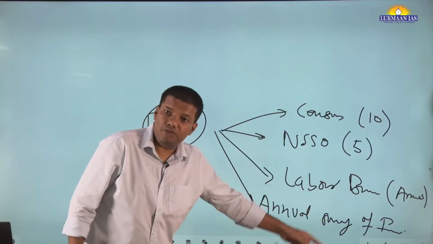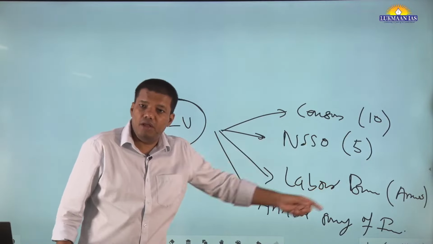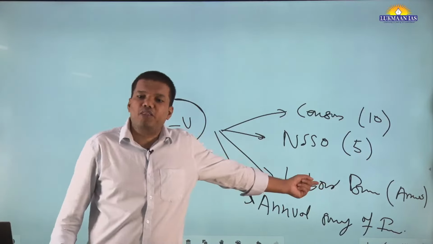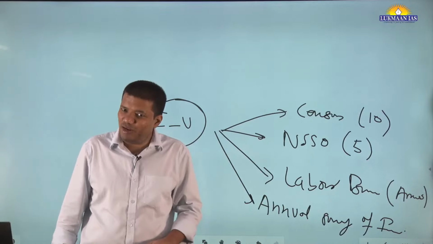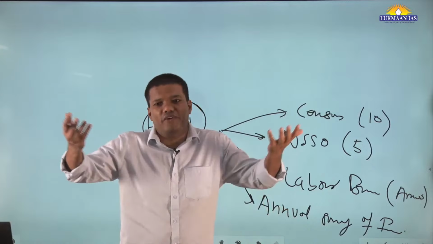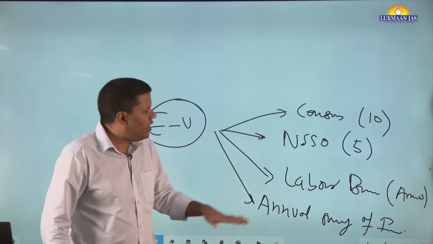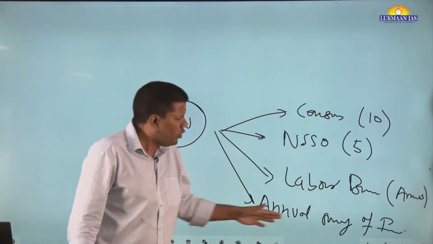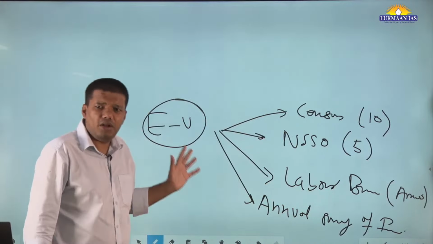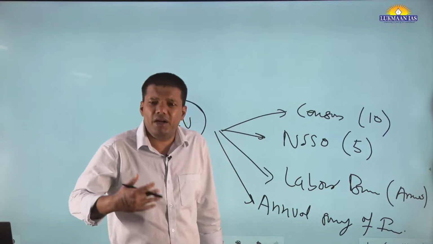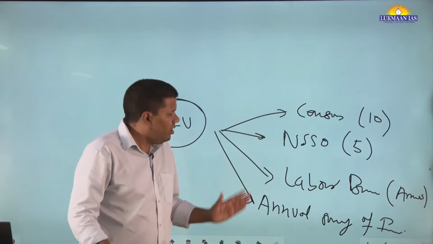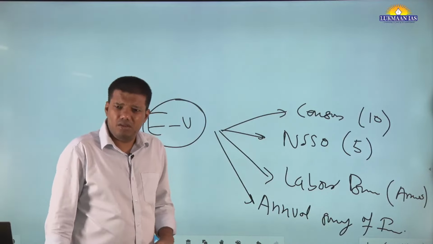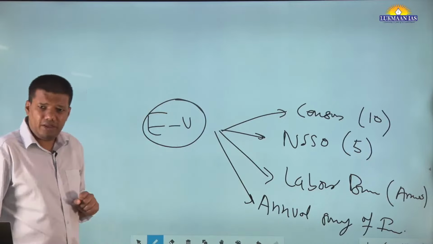Their periodicity is different. Some happen after 10 years, and their methods of collection are different. Questionnaires are different. So how can somebody get the same data? Is it possible? And when you get different data and you do analysis, you get different results. That's not only in India; in many countries this is a problem. So somewhere this should be in your understanding. No need to write all these things in mains, but this understanding should be there. When you measure employment and unemployment in India, the data itself has various sources. Fine. And you can mention this.